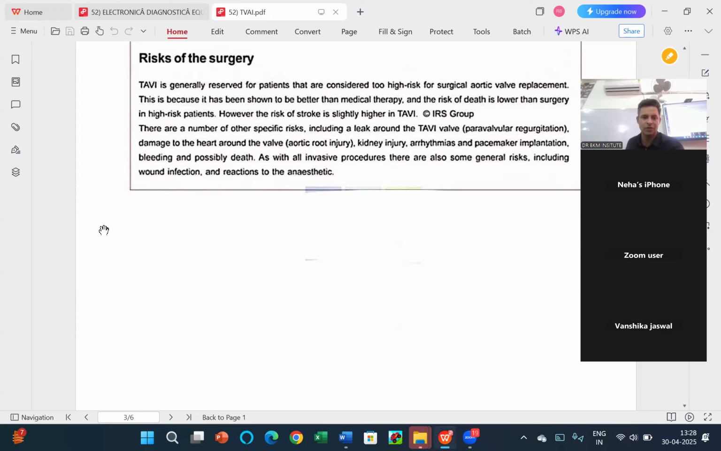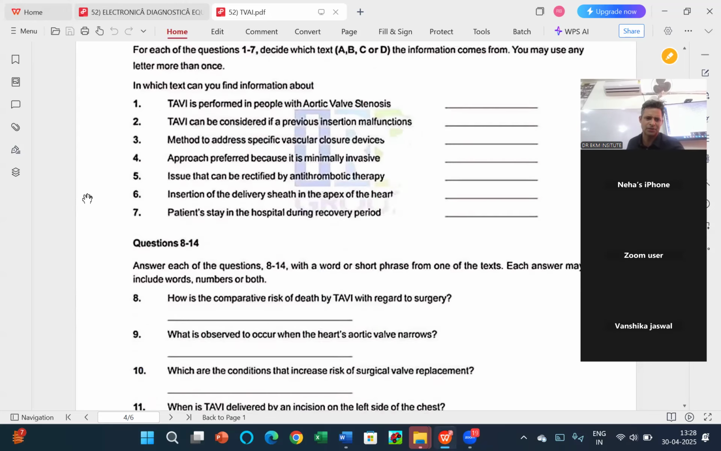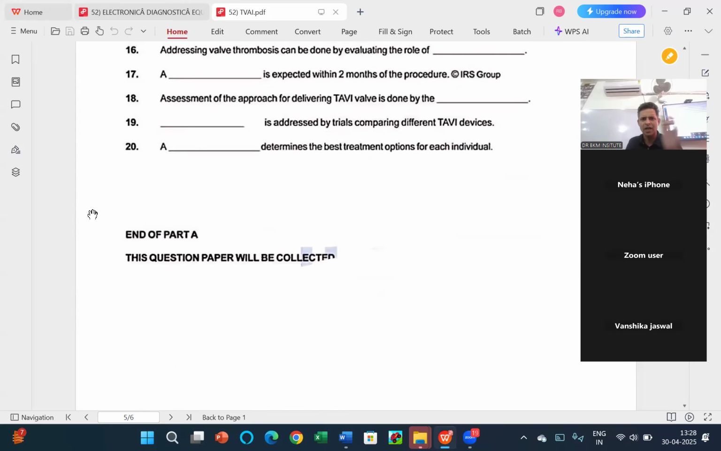Okay. Now, second, third, or last questions. Dash is addressed by the trials comparing different TVIs. It should be in the B paragraph. Yes, because they're making a comparison. Right? There are three different things.